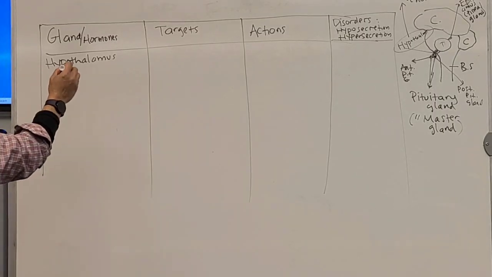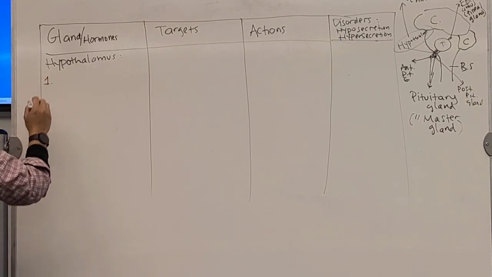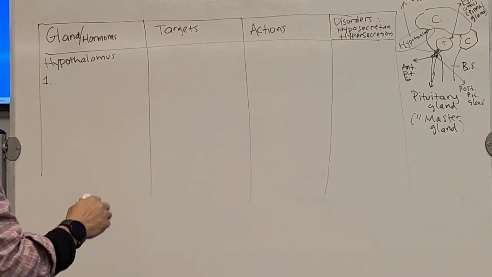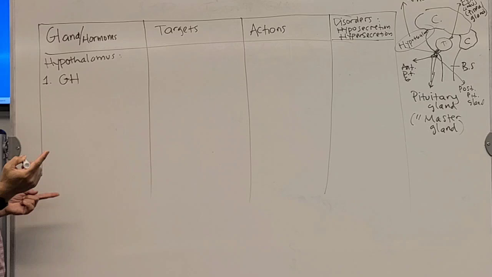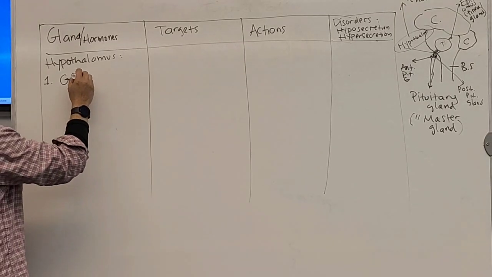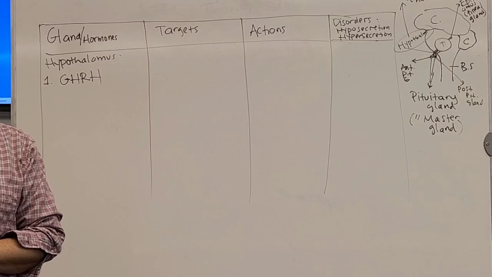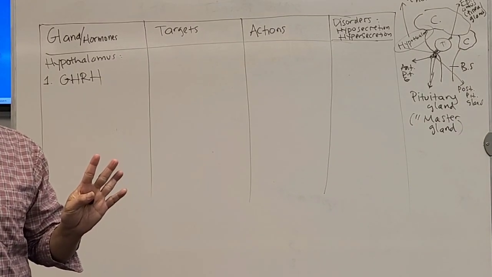Again, I mentioned that the hypothalamus produces 9 hormones. We're going to put them one by one. First, the hormone produced by the hypothalamus is called the growth hormone releasing hormone. See? Growth hormone releasing hormone. You with me? That's the name of the hormone produced by the hypothalamus.